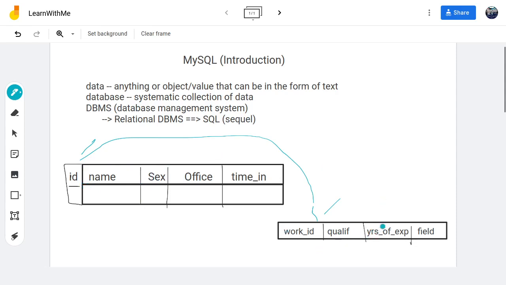Now if we have more than one qualification or more than one piece of information here, it will have the same ID. Let's say this one has the ID of 001. Any entry here with the ID of 1, we will know that you are referring to whatever name we have here. So using secondary keys, we can have multiple pieces of information, but they will belong to the same person from this table, or the same object from this table. All right, so that's it.